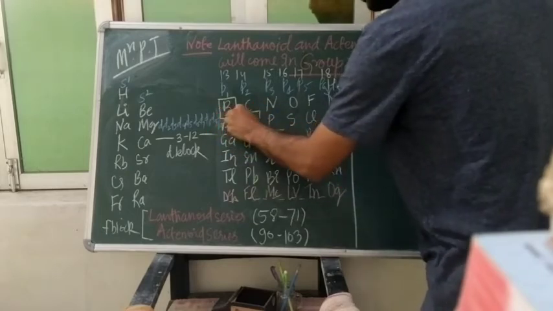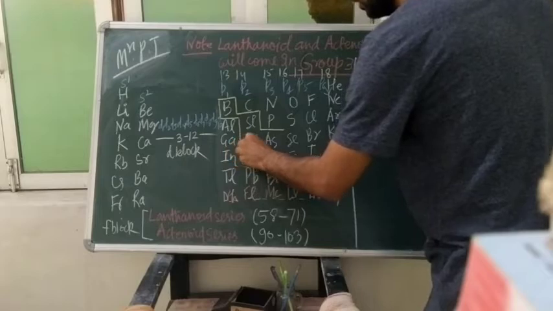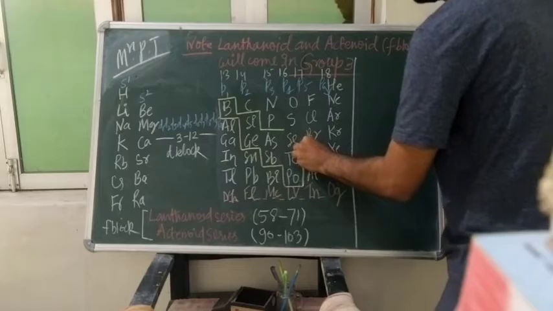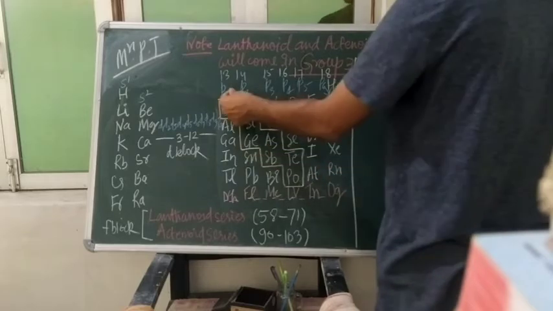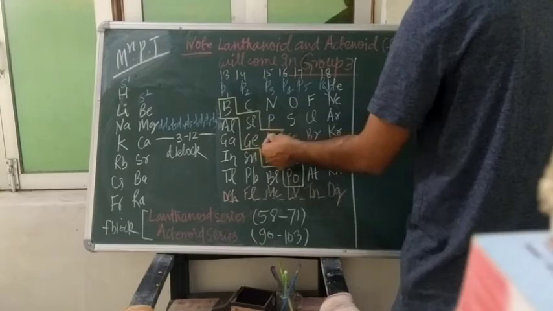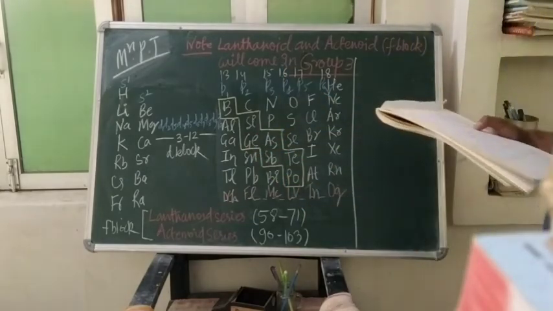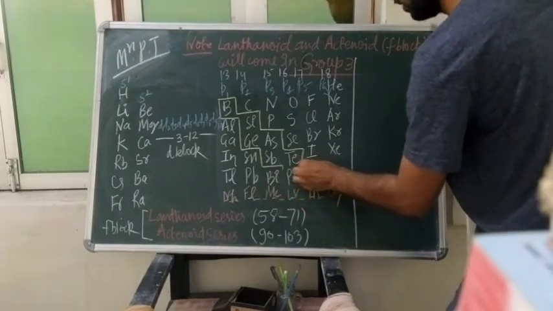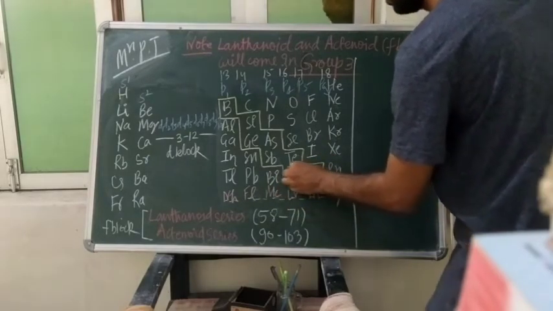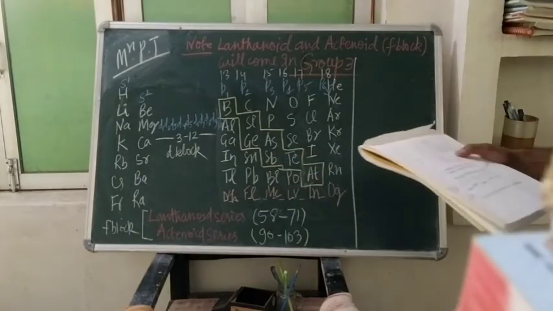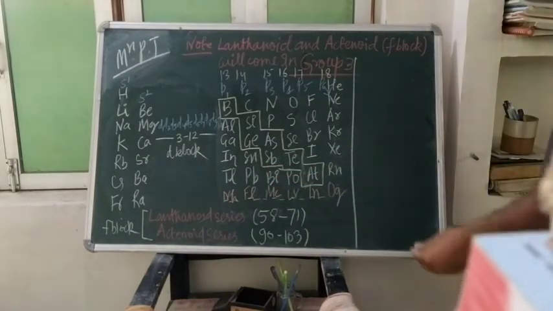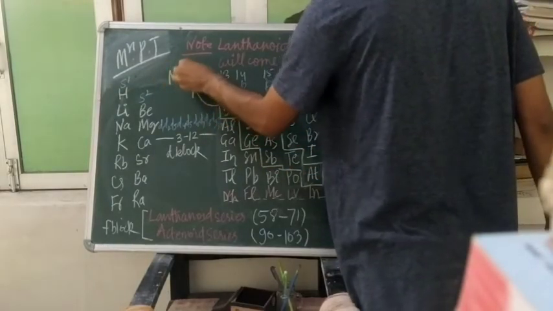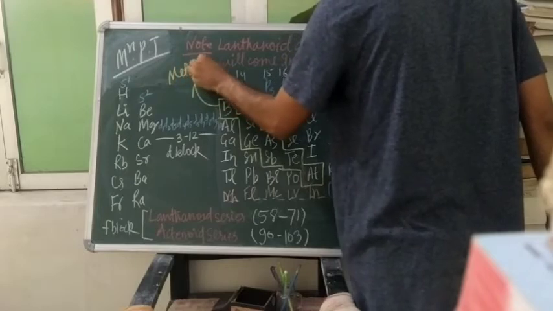Here and here. Okay, try this. There will be one element there, here one, here two, here is your one element. I'm sorry, this Po will not be there, it will be At. Okay, I'm sorry, you will not search that. So these are called our metalloids.